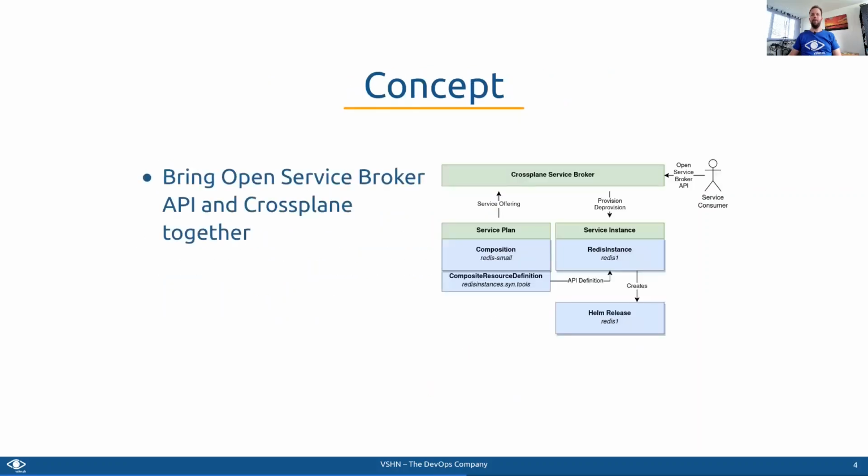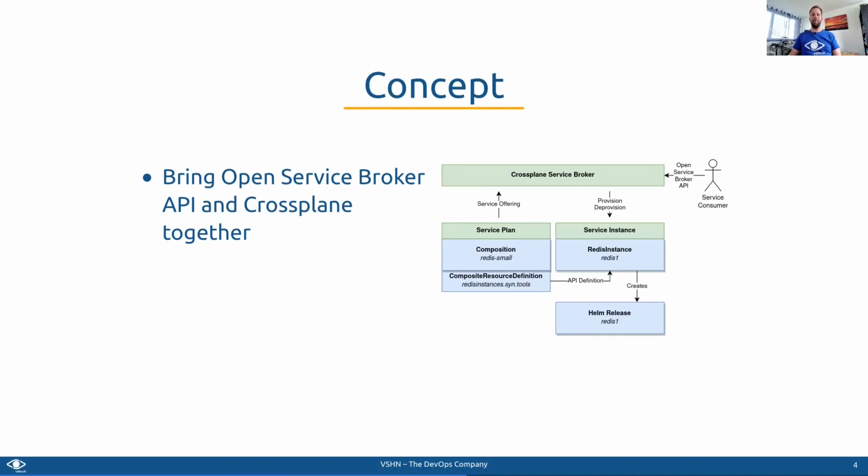For matching Swisscom's requirements, we had to implement an Open Service Broker API application which maps Crossplane concepts to the concepts of the Open Service Broker API specifications. As the ideas behind Crossplane match the ideas behind Open Service Broker API very well, we were able to write a translator between these two worlds called the Crossplane Service Broker.